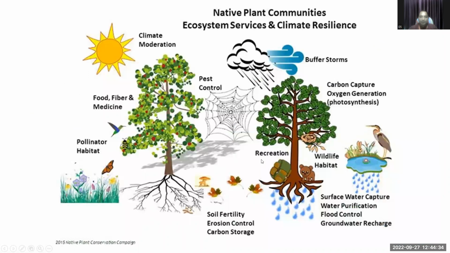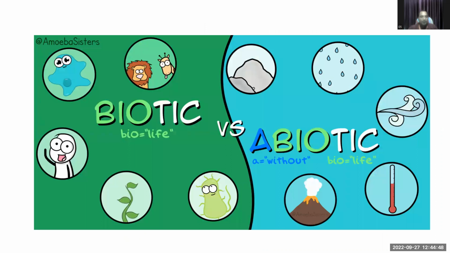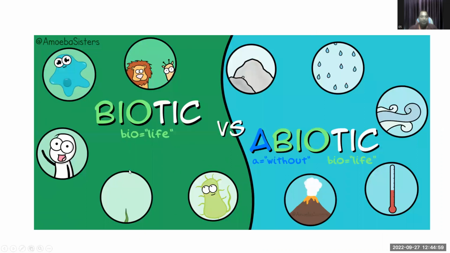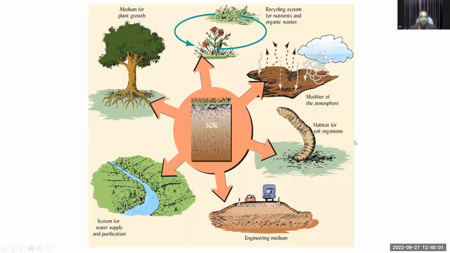These are the native plant communities, ecosystem services, and climate resilience, where every environmental condition interacts with animals, plants, as well as microorganisms in the communities. These are the biotic or abiotic factors. A biotic factor is nothing but the living, and abiotic is the non-living. Here you can see different examples of biotic and abiotic.